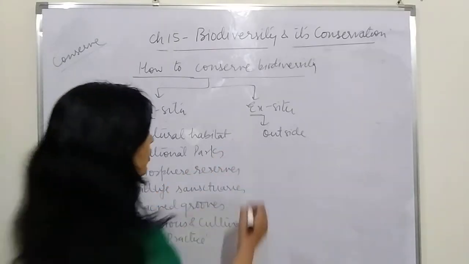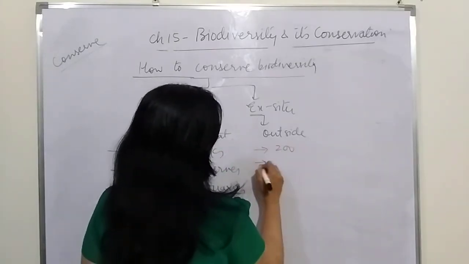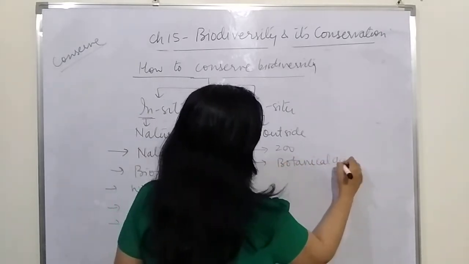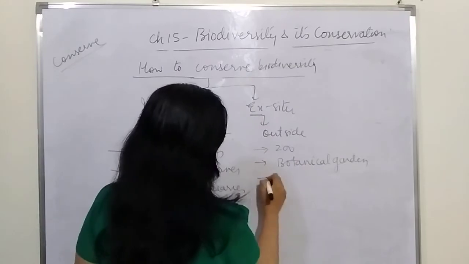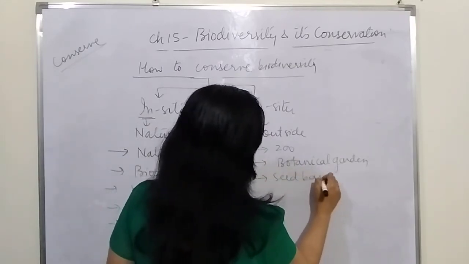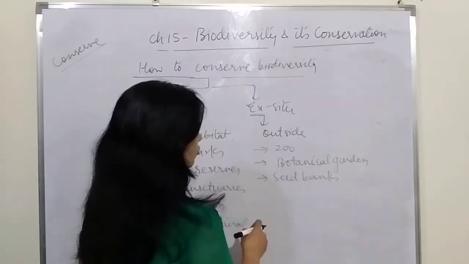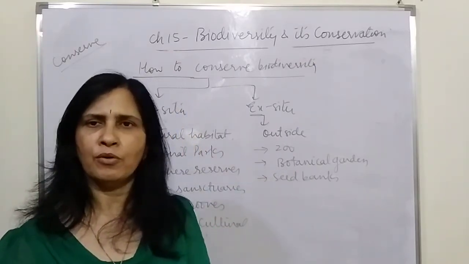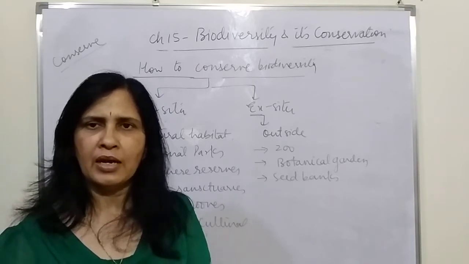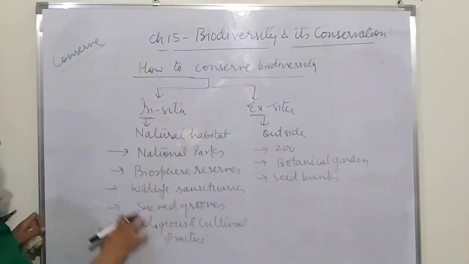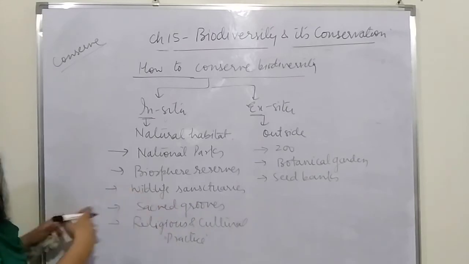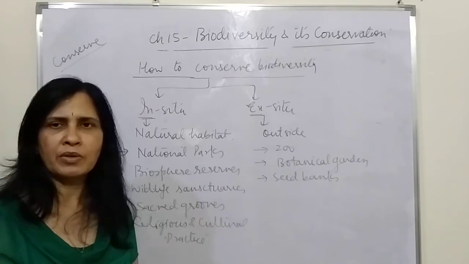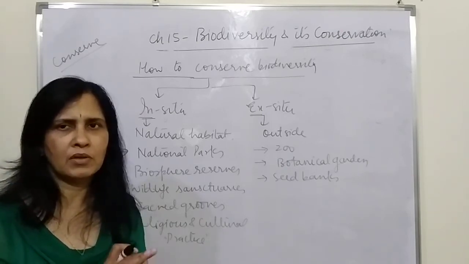Now come on to the ex situ. Ex situ can be a zoo, it can be a botanical garden, it can also be seed banks. They are the places where we bring the animals and provide them good conditions so that they can survive. All these methods work simultaneously for different organisms, and whichever is suitable, accordingly we use them.